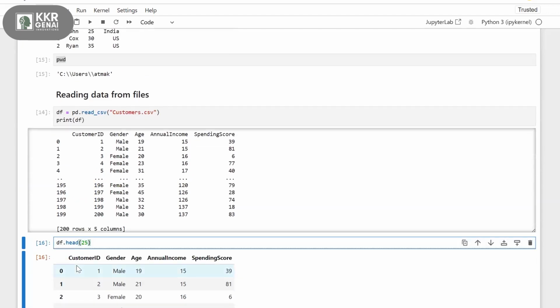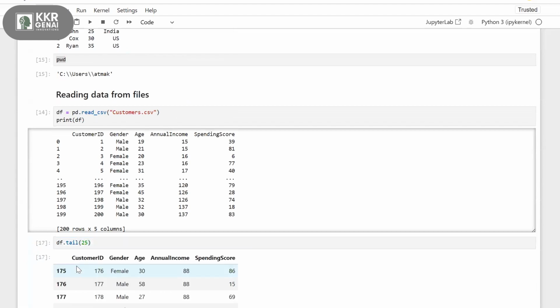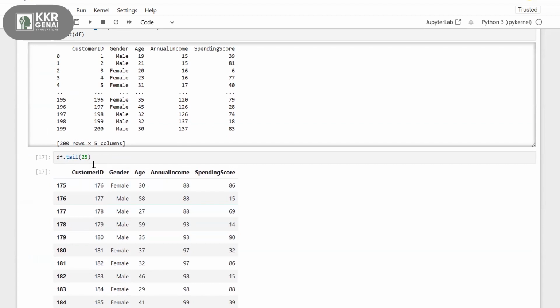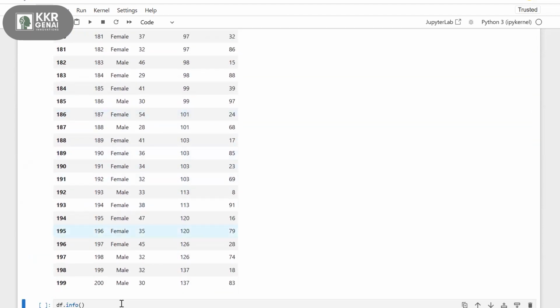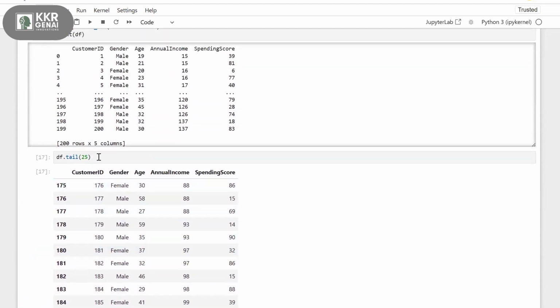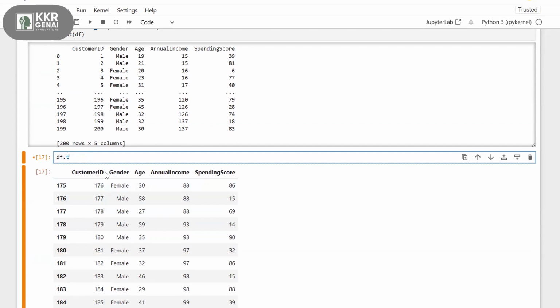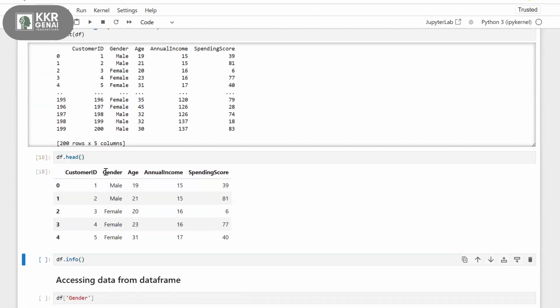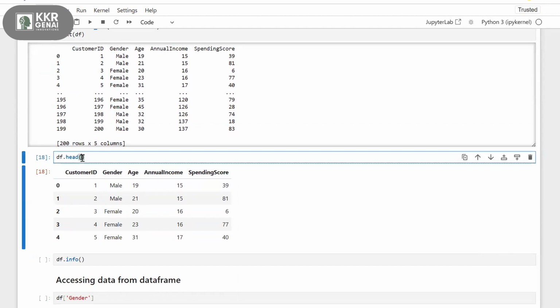If I want to access the last records in my table, then I'll use the function called tail. So dot tail of 25 gives the last 25 records in my table. Now instead of passing some value, I'll just leave it empty, dot head of. If you don't pass any value, by default it will show you the first five rows.